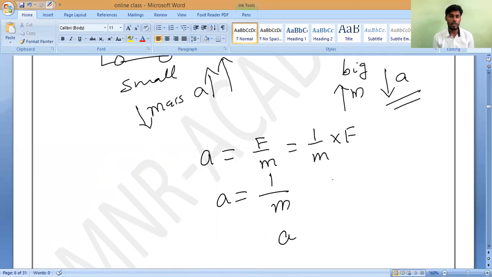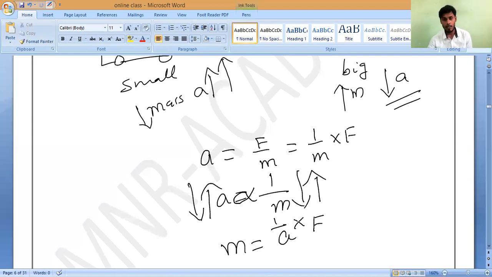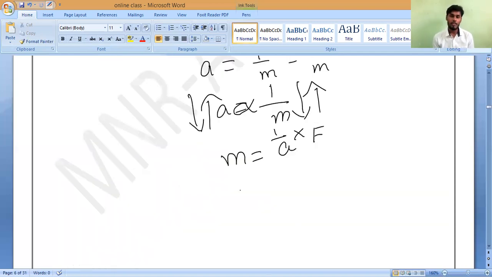Forget about F. So can I say acceleration is inversely proportional to mass? If acceleration increases, mass decreases. If acceleration decreases, mass will increase. Is it true or not? Yes, sir. Same way, mass is equal to 1 by A into F. Is it right or wrong? Mass is also inversely proportional to A, directly proportional to 1 by A.